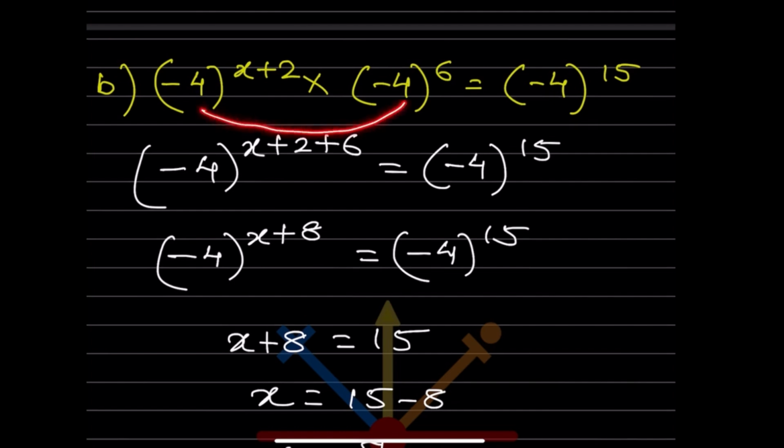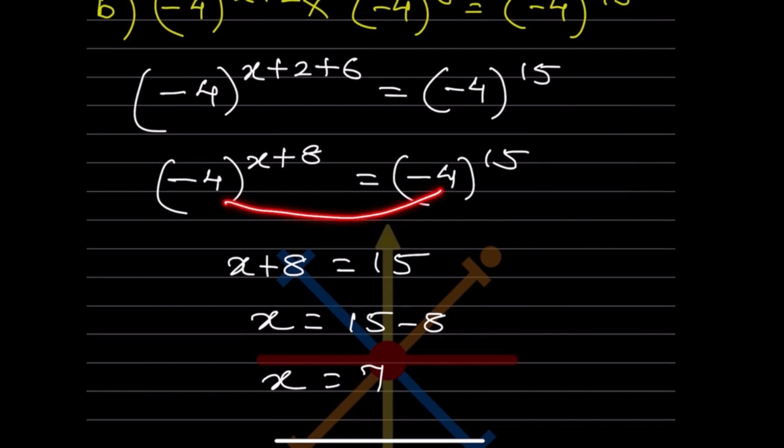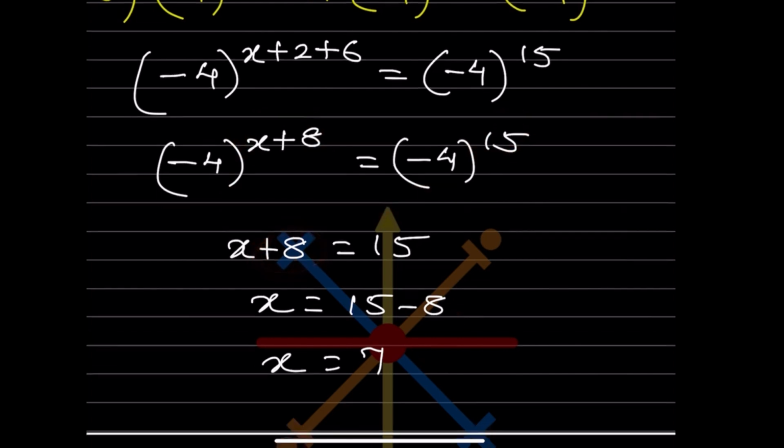Here you can see both the bases are the same. So what will you do? This is a raised to m into a raised to n. So we can write here a raised to m plus n. So we will add the exponents and this let us keep the same. So now what you can see here, 6 plus 2, that is 8, and the other things are the same. Now let us keep the right hand side the same. So now since the bases are the same, the exponent should be the same. So let us ignore the bases. So x plus 8 is equal to 15. So x is equal to 15 plus 8, that is minus 8. So x is 7.